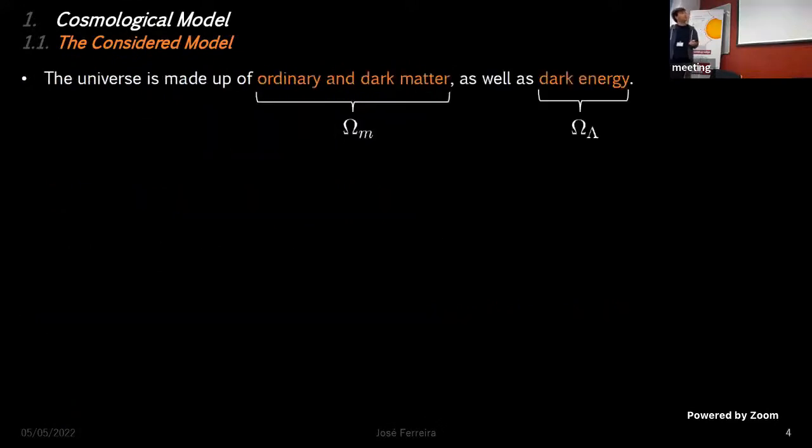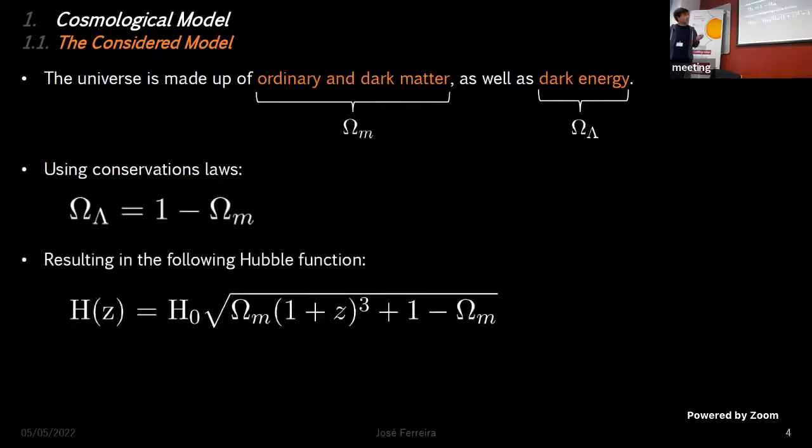Additionally, we have considered a universe which is made up of ordinary and dark matter, as well as dark energy. So we've neglected the radiation, which is fine because we're considering black hole formations and standard siren events. Using conservation laws, we can express omega lambda as a function of omega m. And this results in the following Hubble function, which is exactly the same as for lambda CDM, as intended.